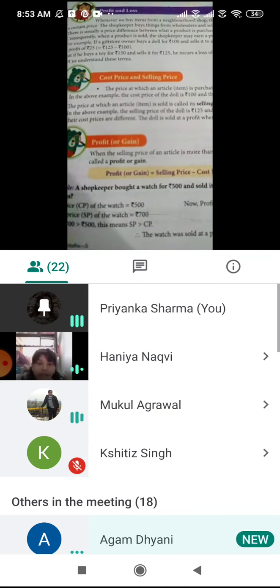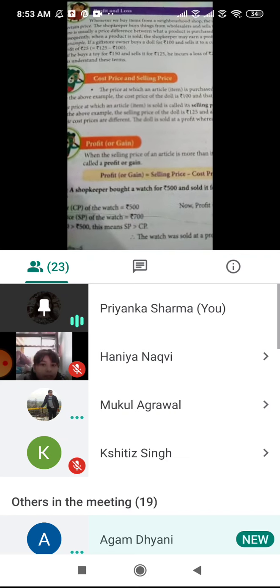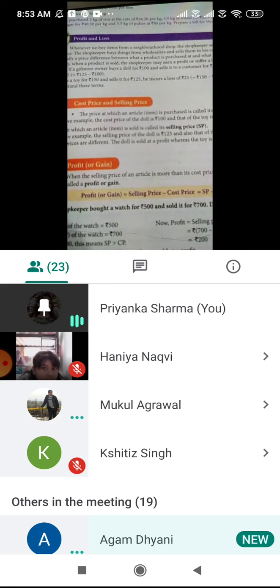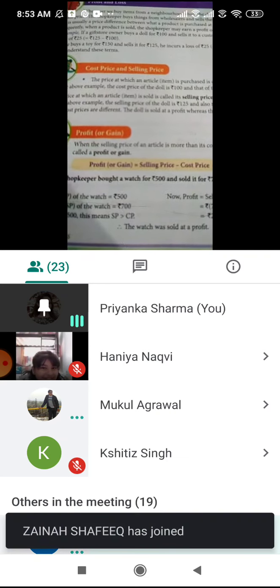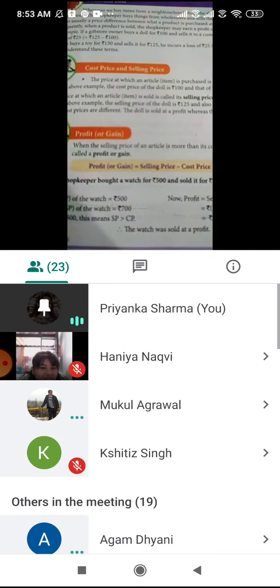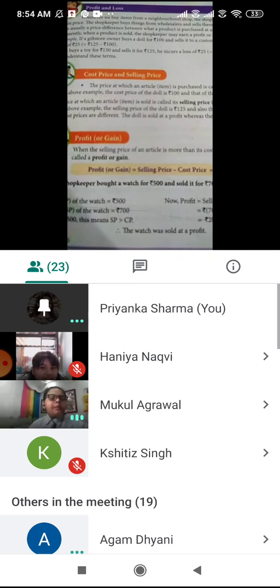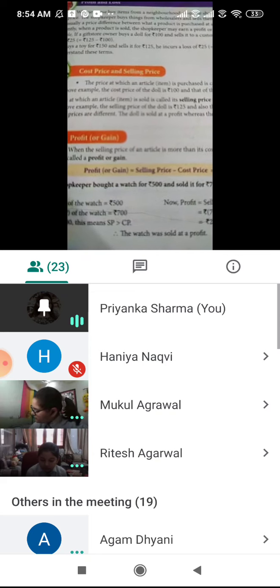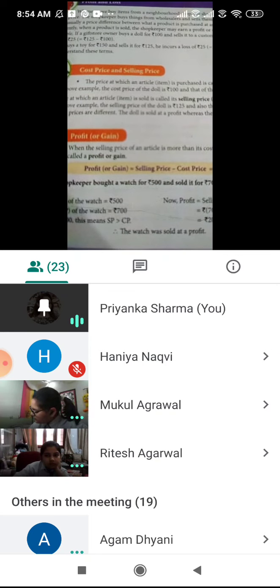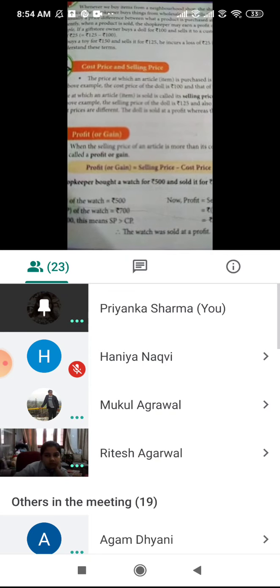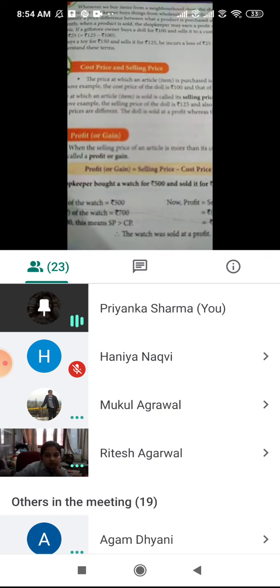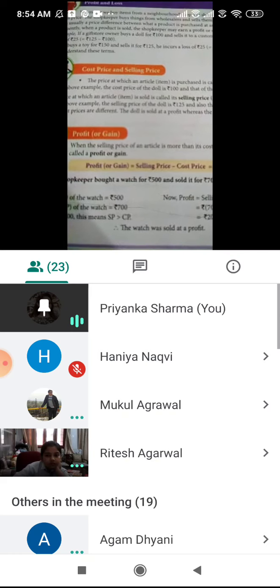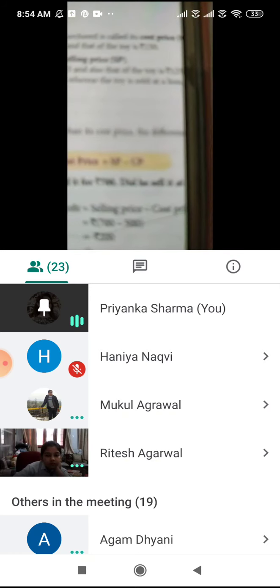Then here the cost price is 500 and the selling price is 700. That means what is more here, the cost price or the selling price? Yes, the selling price is more. And I told you, whenever the selling price is more, that means we have profit. We have purchased something for 500, spent 500 and got 700. That means we are having what? Profit. And how do we take out profit?